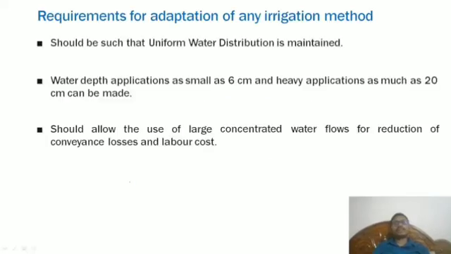Now another thing is water application methods. Requirements for adoption of any irrigation method. Now we understood what irrigation is and what direct, storage, perennial or lift are, the basic things of the main structure. Now we are going a little more in depth. Water depth applications can be as small as 6 centimeters, and heavy applications as much as 20 centimeters can be made. The method should allow the use of large concentrated water flows for reducing conveyance losses and labor cost.